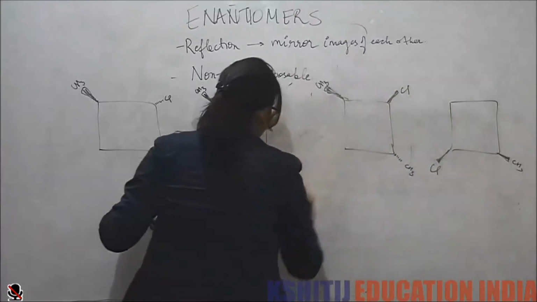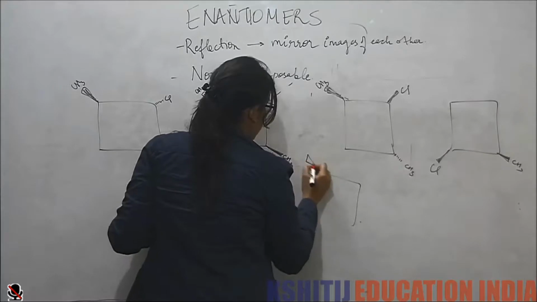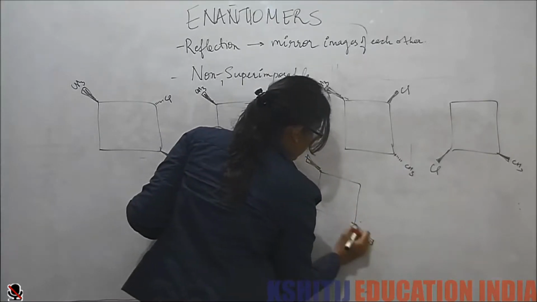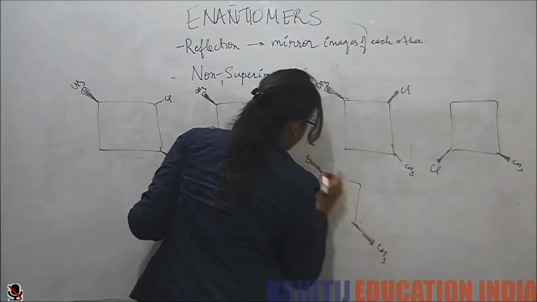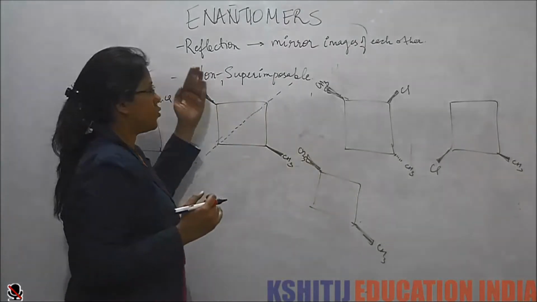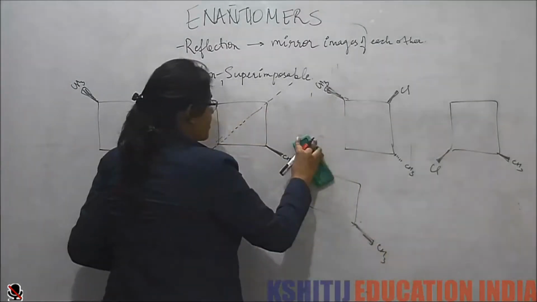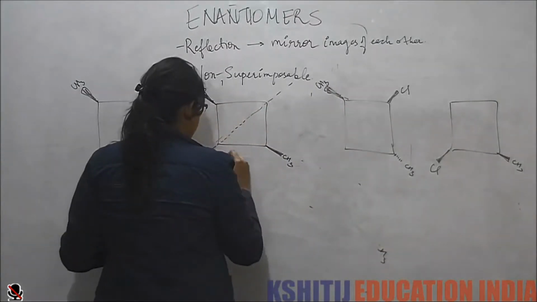So if I have its mirror image, then that is again going to be the same, and we see I can superimpose this on this one. Now let's see this next example. So this we find is achiral.